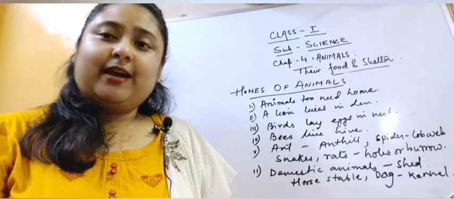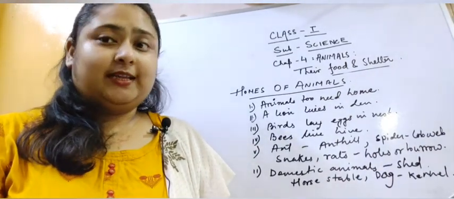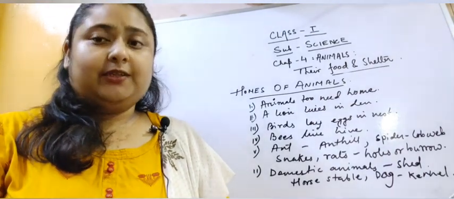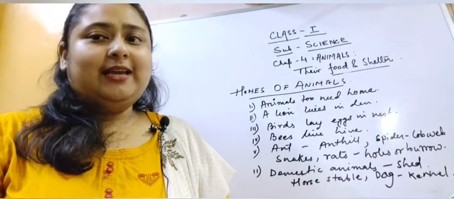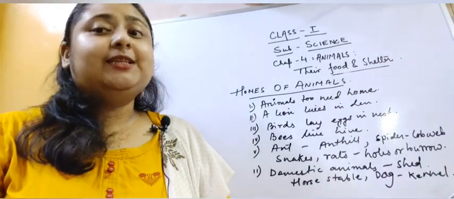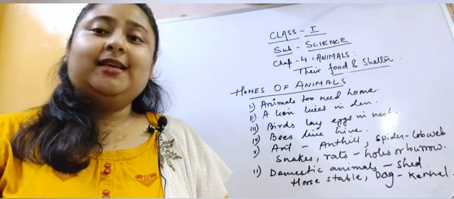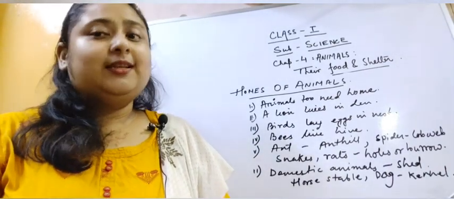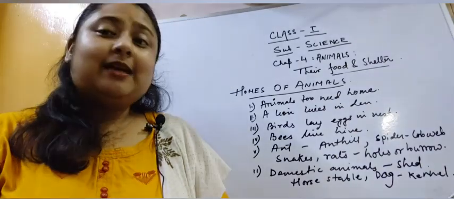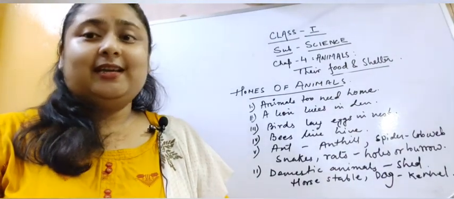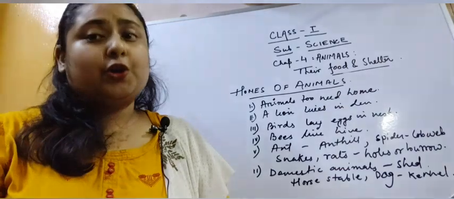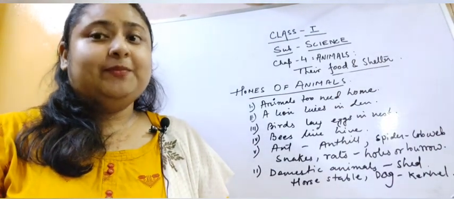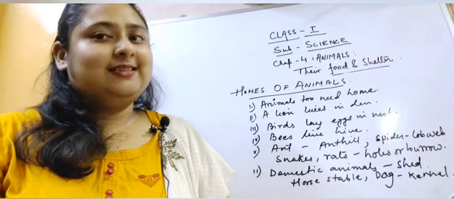Children, let's revise once more what we have read in this chapter. We read about the different food habits of the animals. Like, some animals eat plants which are known as plant eaters. For example, deer, cow, etc. Some animals are grain eaters. Grain means crops. For example, hen, squirrel, rodents like rats, etc.